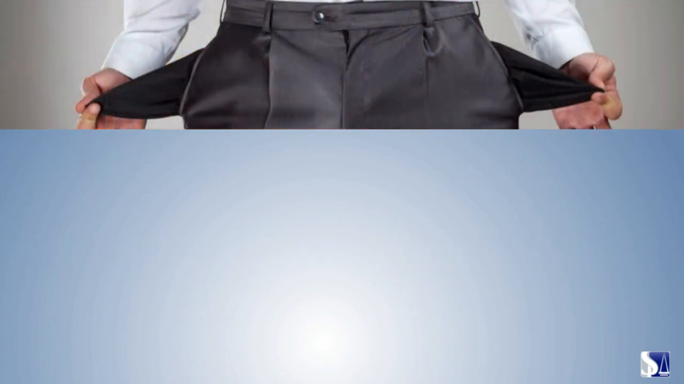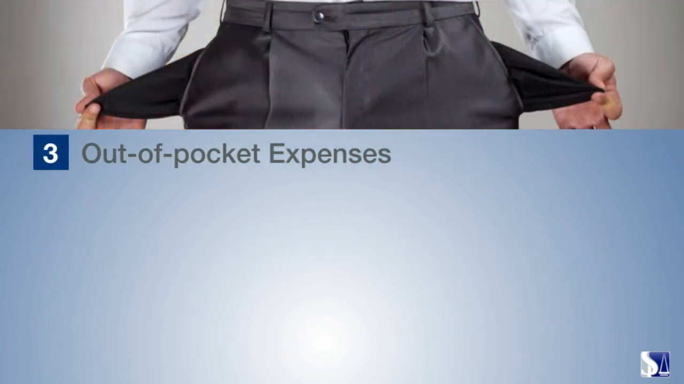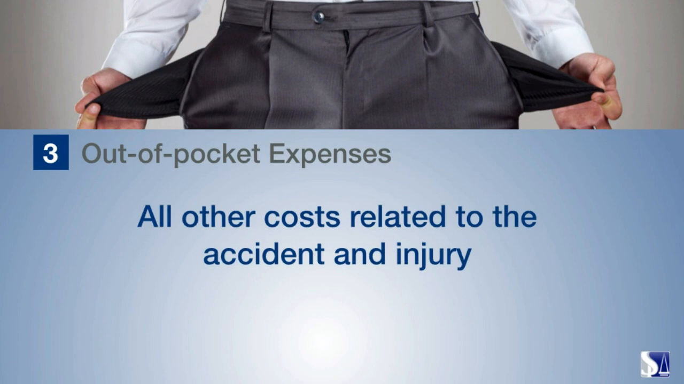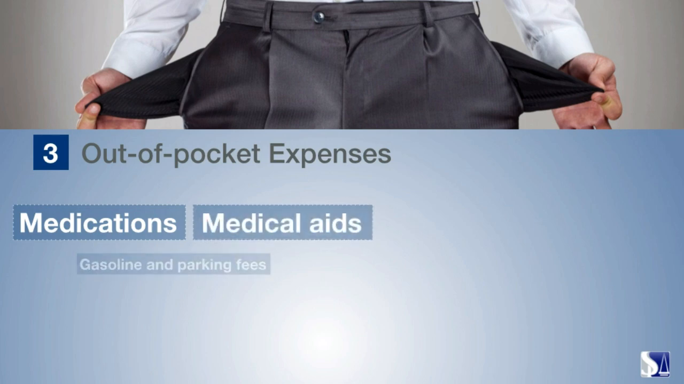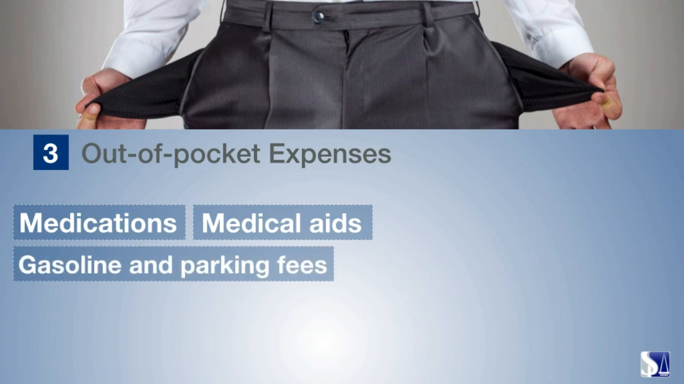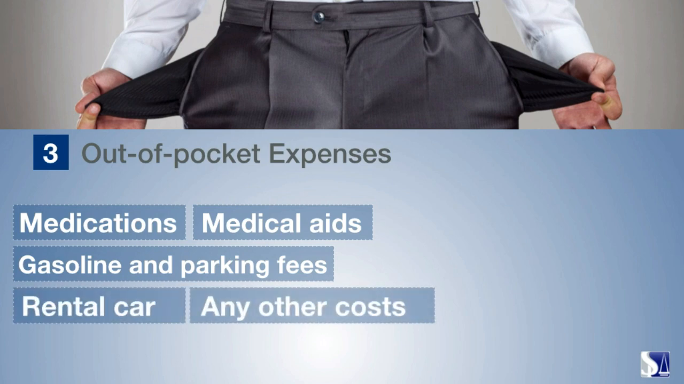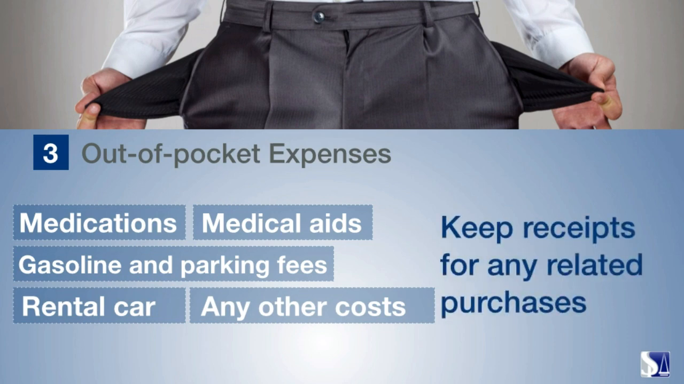3. Out-of-pocket expenses. These include all other costs related to the accident and your injury, such as prescription and over-the-counter medications, medical aids like crutches and slings, prorated amounts for gasoline and parking fees required when traveling to medical appointments, payment for a rental car, and any other costs you would not have if you weren't injured. Keep receipts for any purchases related to your injury and treatment, starting from the date of the accident. You can also estimate future out-of-pocket expenses if applicable.